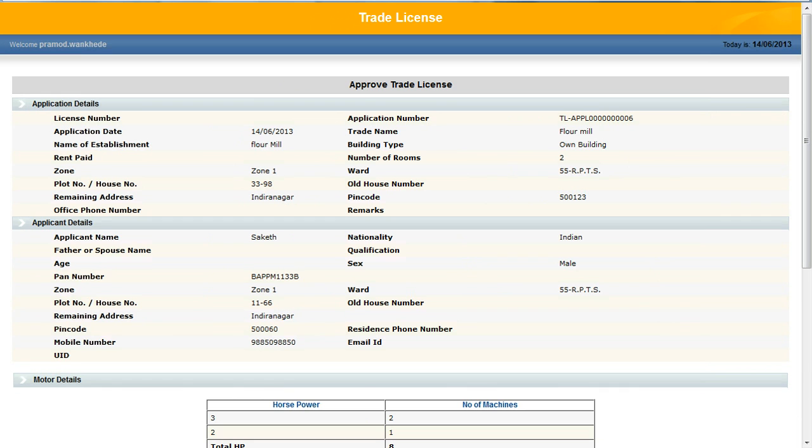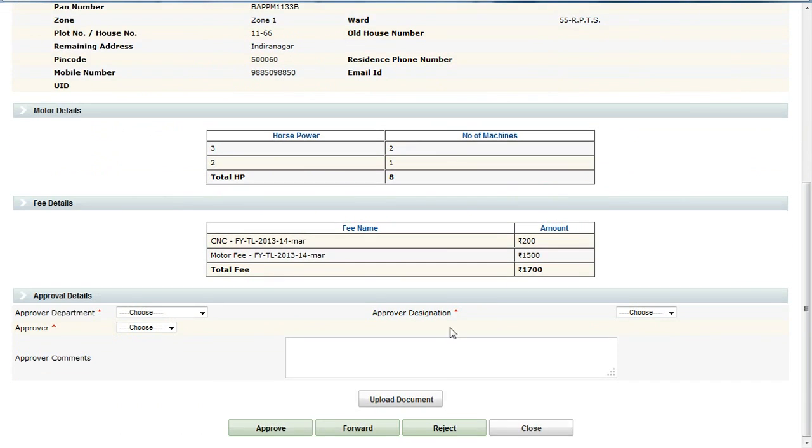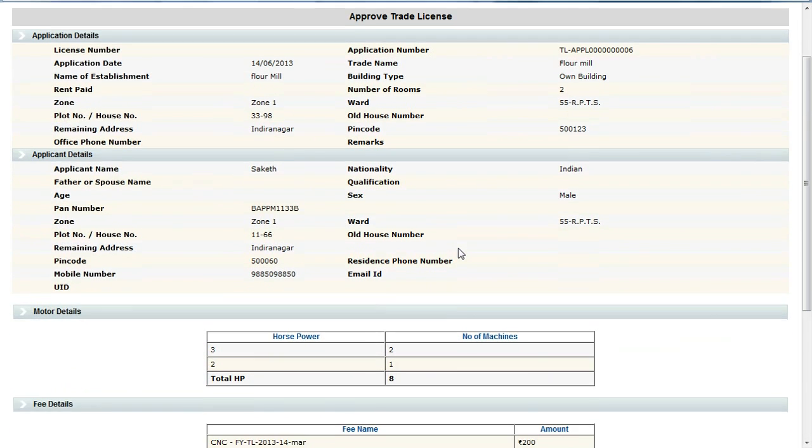As a trade license approver, I will validate the details with the field inspection details, and if the details are found correct and no one has objection with the trade establishing in that area, then I will approve the application, else I will reject the application, entering the reasons in the comment field, and the file will go back to the creator for further action. Now here in the application I find that the trade details are correct and I decide to approve.